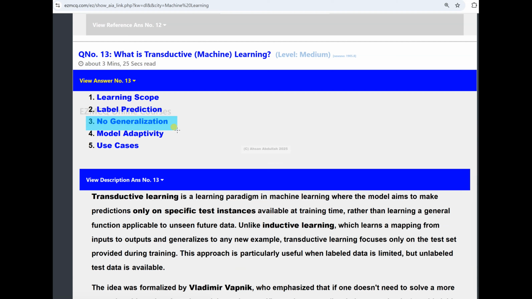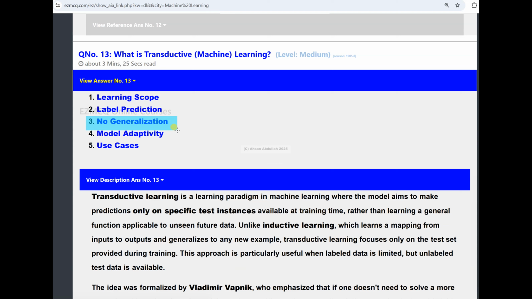It is basically kind of a misnomer. It is not absolutely no generalization, but what it means is that it does not generalize beyond the current test set. So if the test data changes, the model must be retrained.